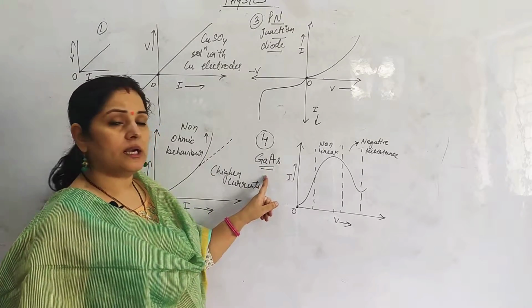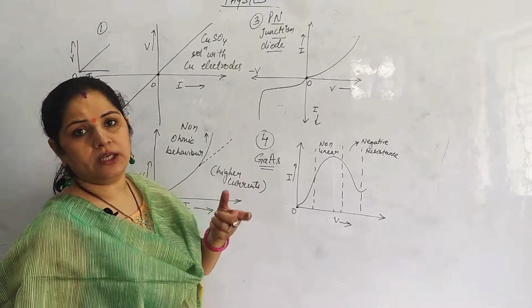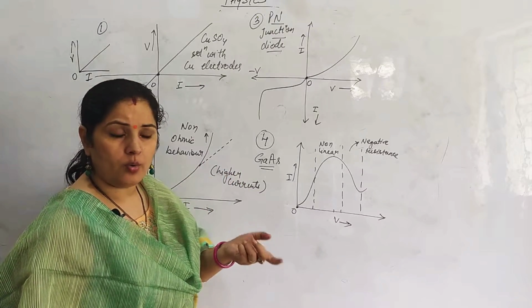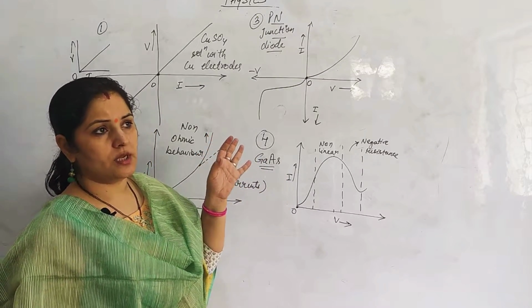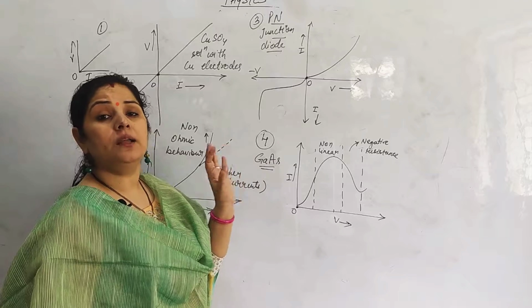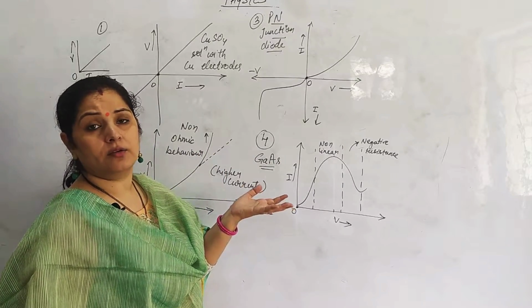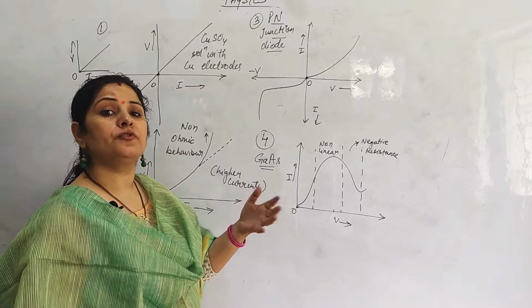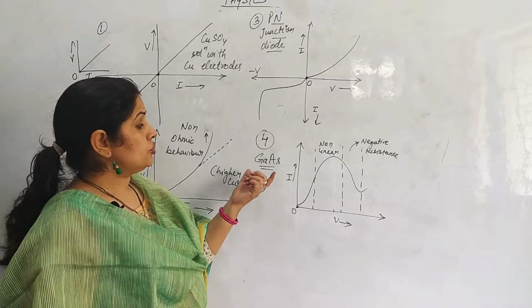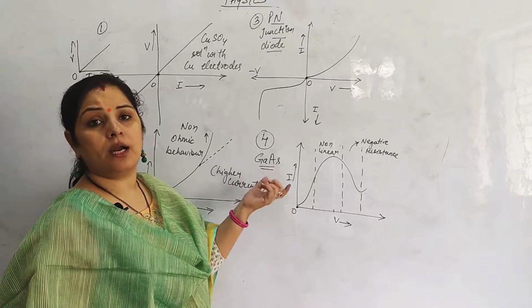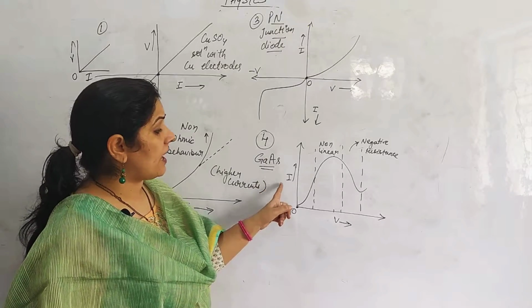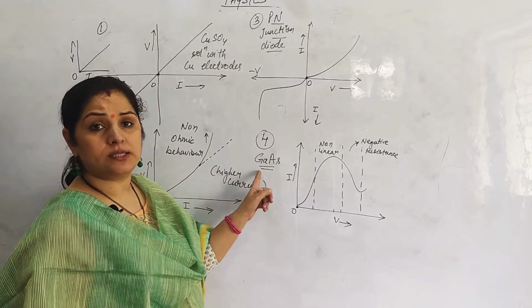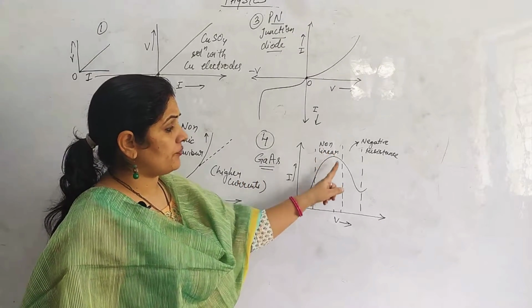Similarly, we take gallium arsenide. Gallium arsenide is a semiconductor used in the form of compounds in many substances. All the LEDs, light emitting diodes, that we are using nowadays, LEDs are called the future of technology. All LEDs contain gallium arsenide, and when we check the graph between V and I for gallium arsenide, we see this type of variation.